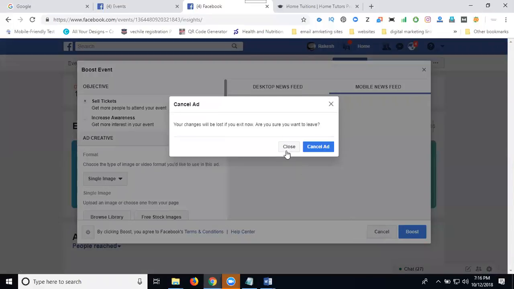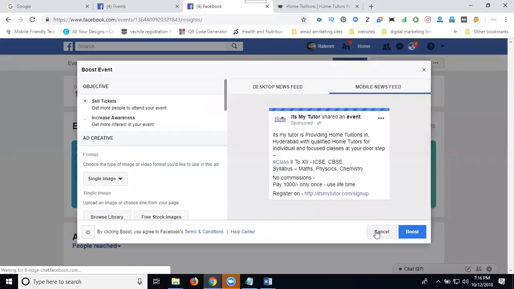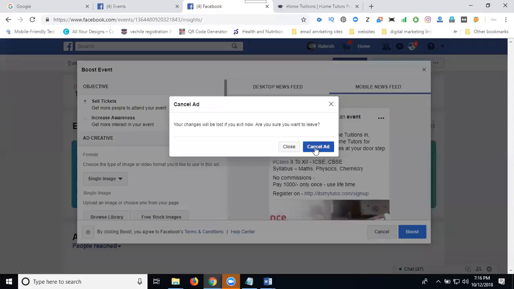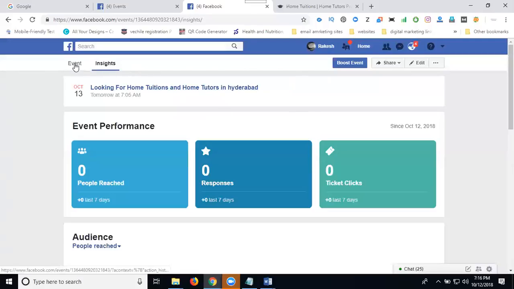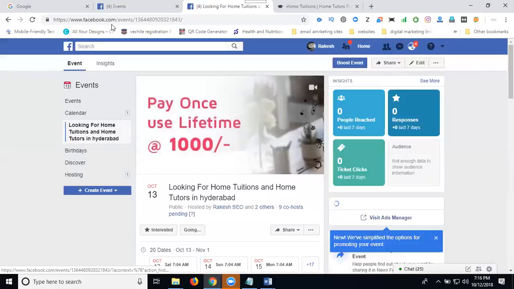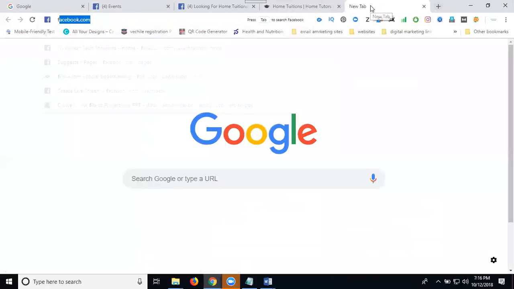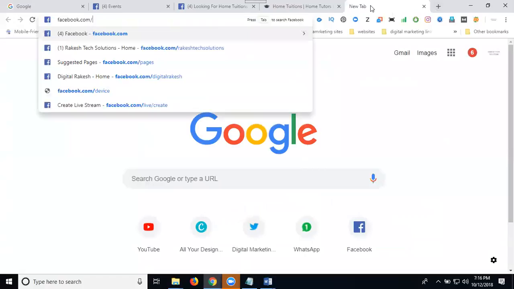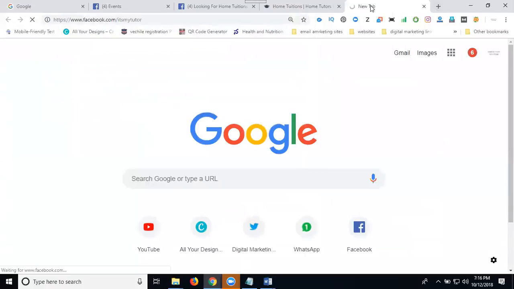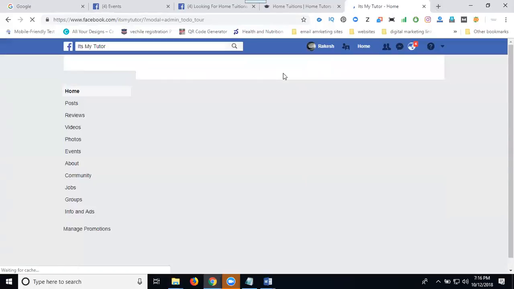Now selecting this option, cancel, cancel ad. Now go to your event, copy the event URL. Where can you place this event URL? Go to your Facebook page. In this one, you can select the option called your post option.